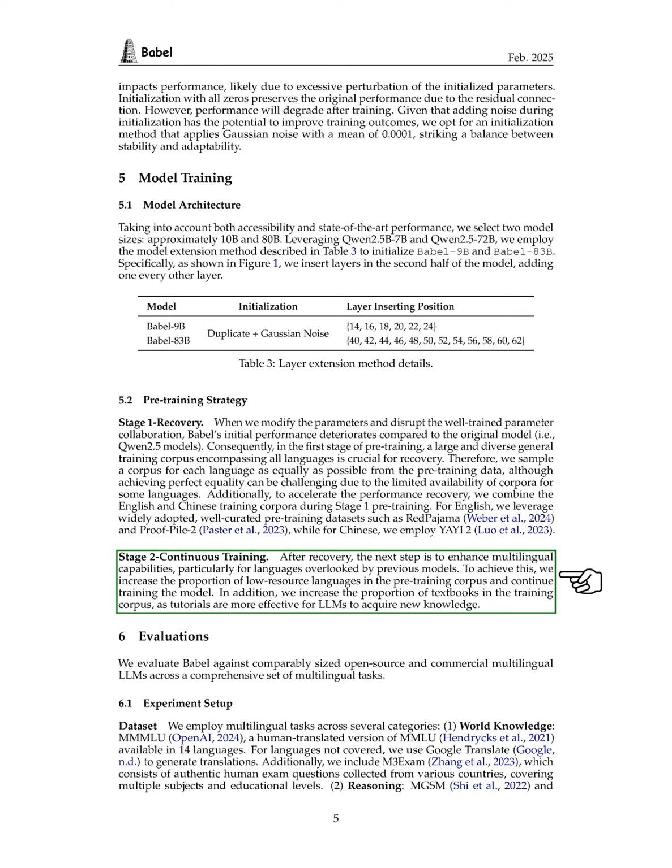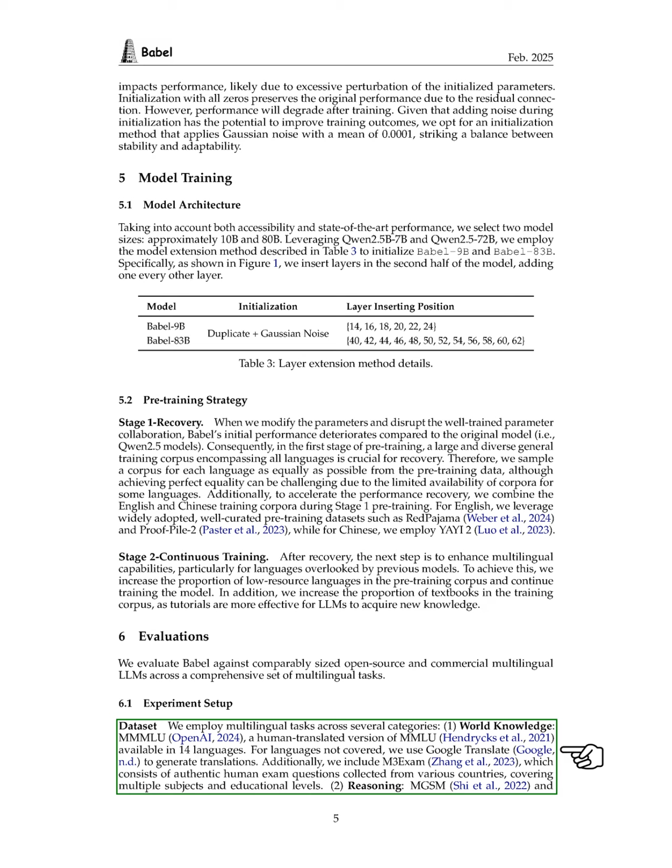Section: Evaluations. In this section, we evaluate Babel against similar-sized open-source and commercial multilingual large language models, LLMs, across a wide range of multilingual tasks. For our dataset, we use various multilingual tasks categorized as follows. 1. World Knowledge, which includes MMMLU, a human-translated version available in 14 languages, and M3 Exam, featuring real exam questions from different countries and educational levels. For languages not included, we use Google Translate for translations.